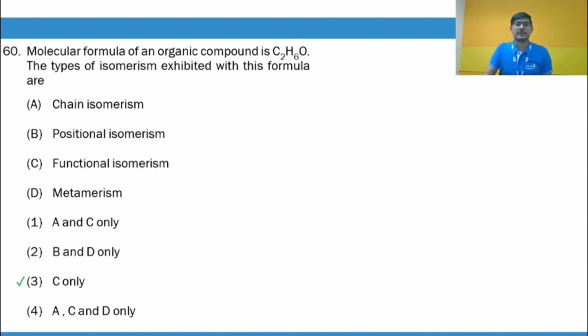The molecular formula for the compound is C2H6O. Obviously, you have 2 carbon atoms. Chain isomerism is not possible, because for that you need at least 4 carbon atoms. Position isomerism is not possible. Again, for that you need at least 5 carbon atoms, if it is an alkane.